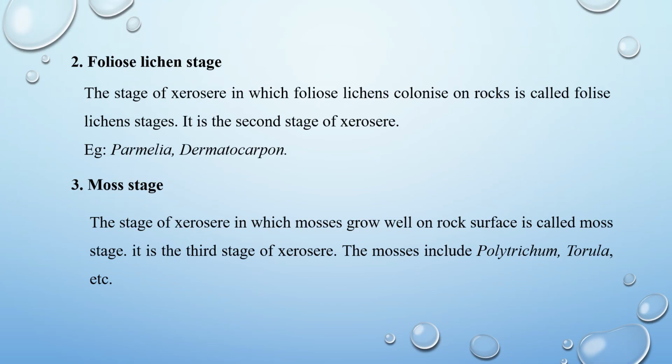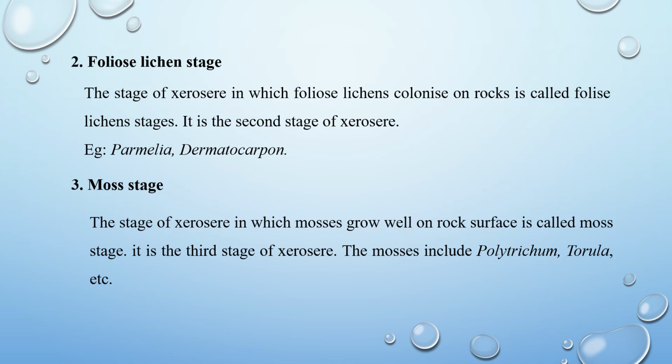Next stage is foliose lichen stage. The stage of xerosere in which foliose lichen colonize on the rock is called foliose lichen stage. It is the second stage of xerosere. Foliose lichens appear on the substratum built by crustose lichens. Their body consists of branched, leaf-like thallus with a foot. The foot fixes the thallus on the rock surface.